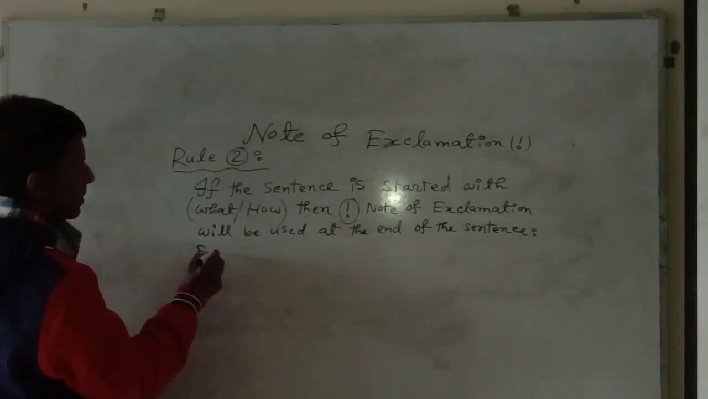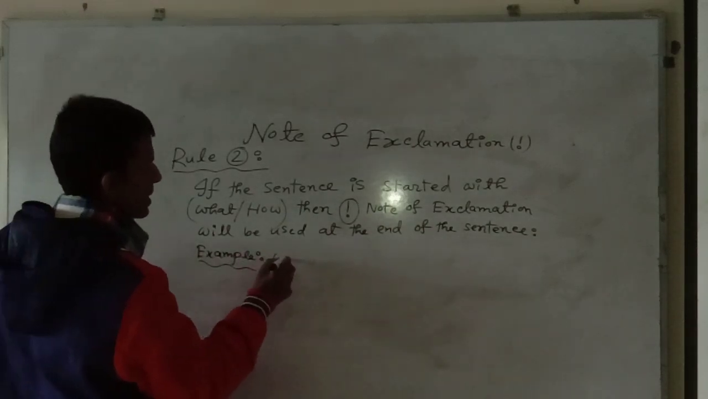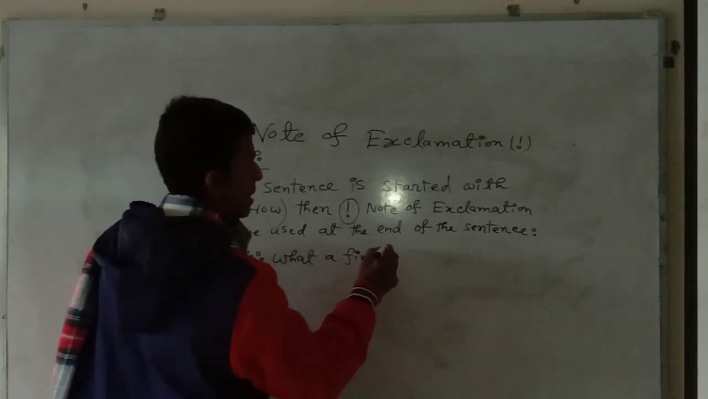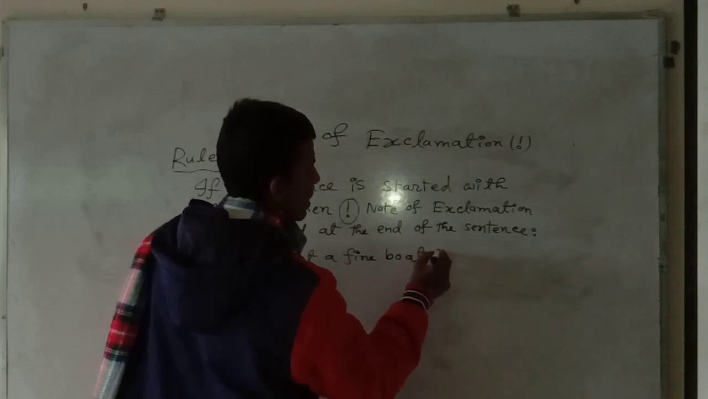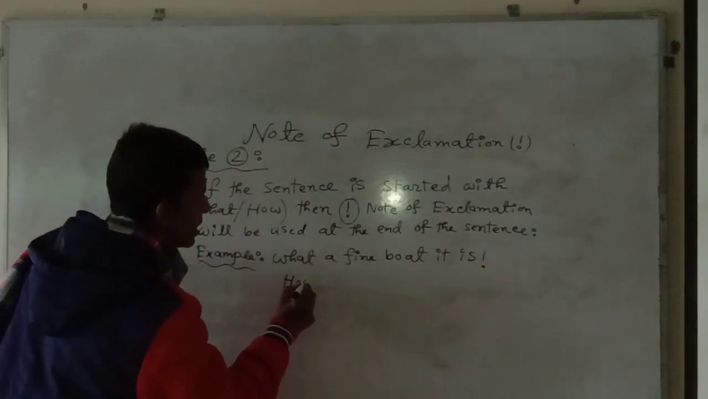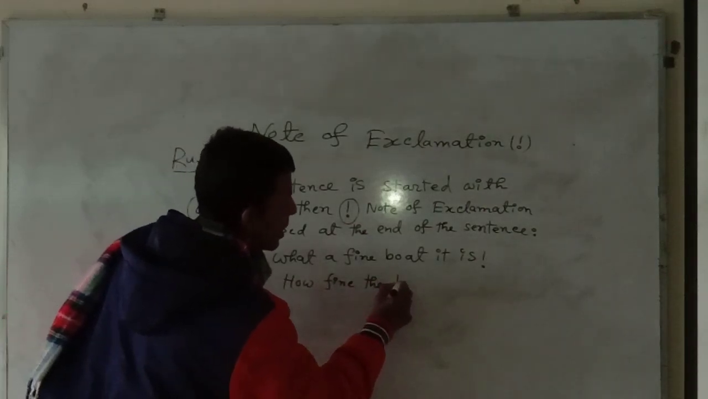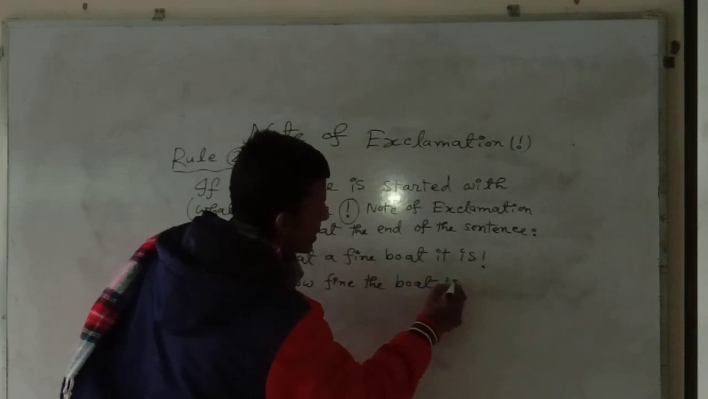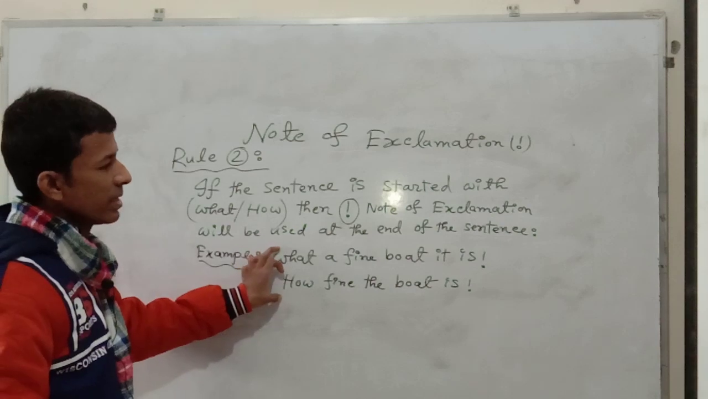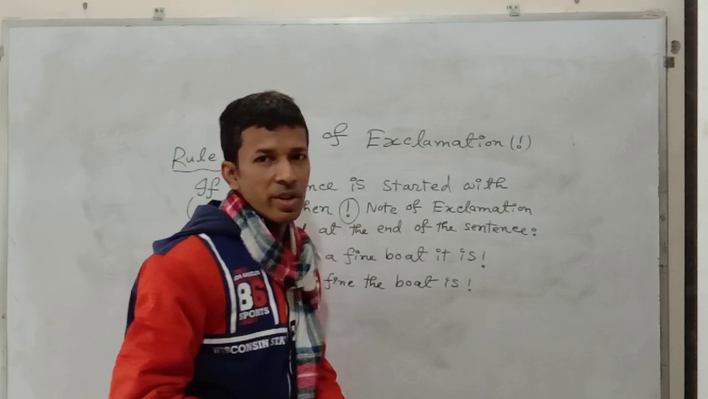Example. What a fine boat it is. Note of exclamation. How fine the boat is. Both of these sentences are started by writing what and how. As a result, I have used note of exclamation at the end of the sentence.